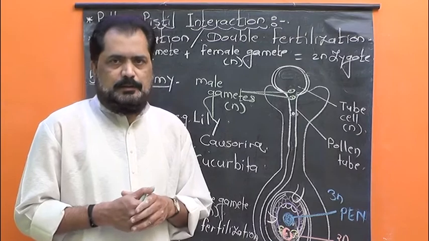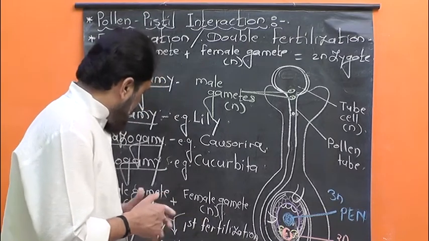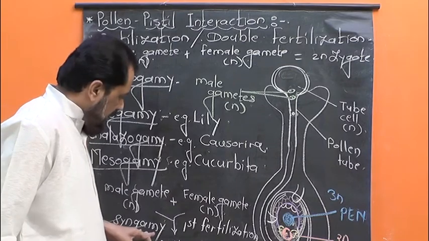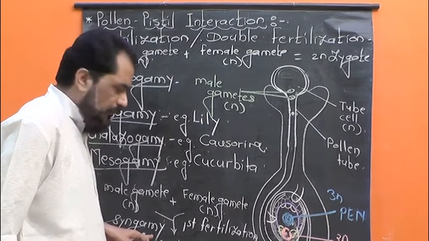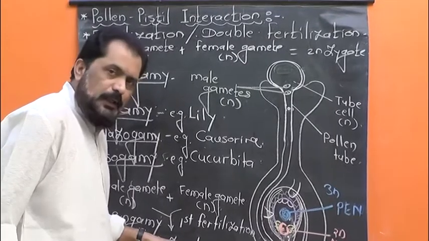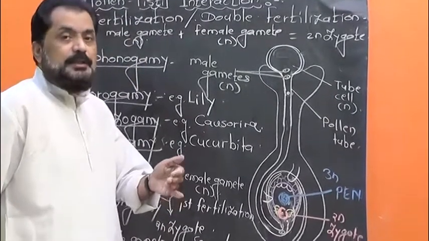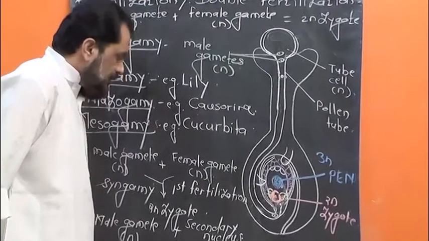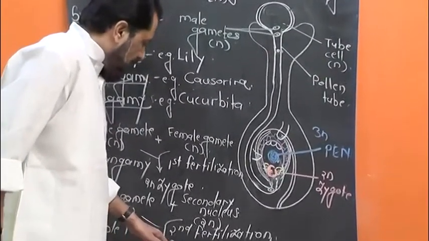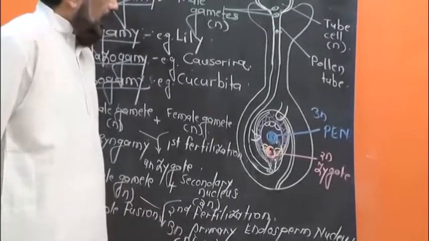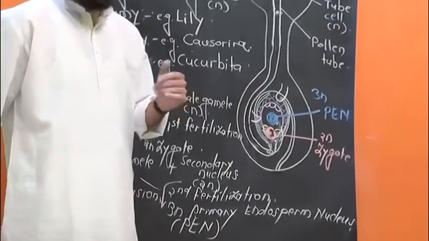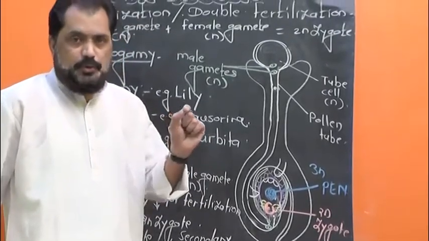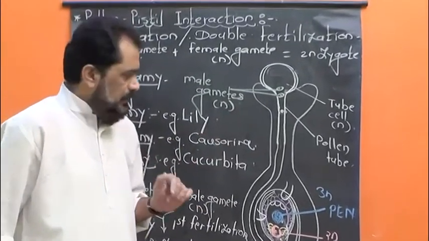Very simple. Double fertilization involves syngamy as well as triple fusion. Syngamy leads to the formation of diploid zygote, and this diploid zygote gives rise to the embryo. Triple fusion leads to the formation of triploid PEN, and this triploid PEN gives rise to the endosperm, that is a nutritive tissue that we shall study later on.